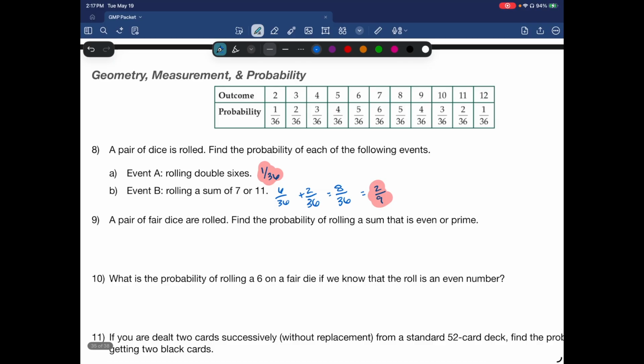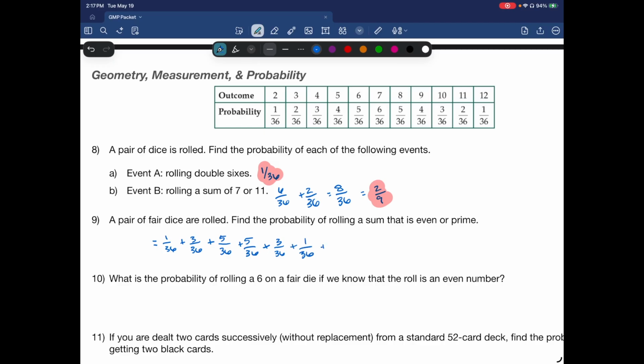Using the same chart, a pair of fair dice are rolled. Find the probability of rolling a sum that is even or prime. Okay, so even, it's going to be kind of lengthy, but 2 is 1 in 36, 4 is 3 in 36, 6 is 5 out of 36, 8 is 5 out of 36, 10 is 3 out of 36, 12 is 1 out of 36.